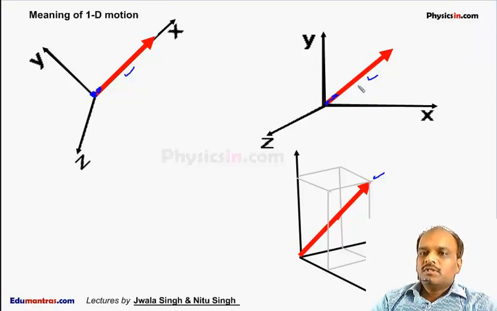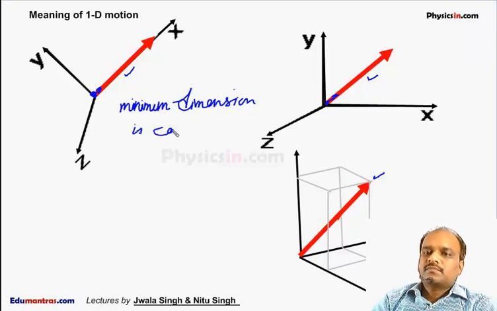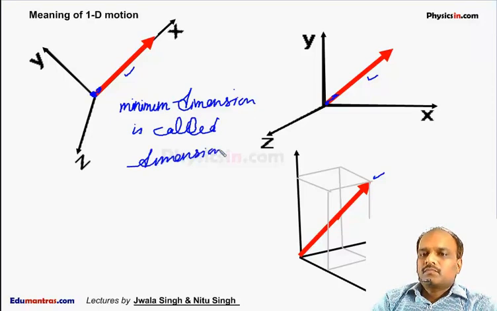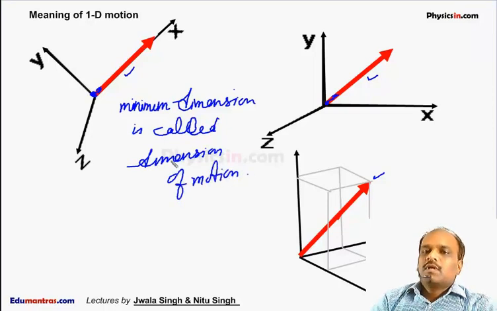So if the motion is the same, the minimum dimension possible in any coordinate system is called the dimension of motion.